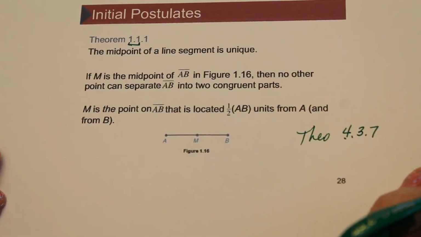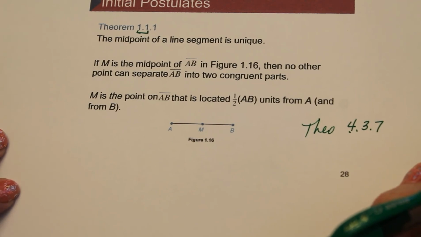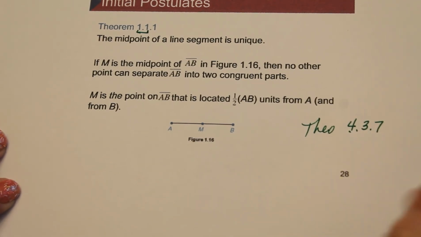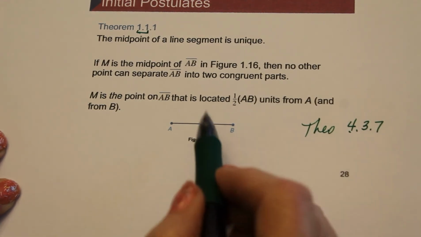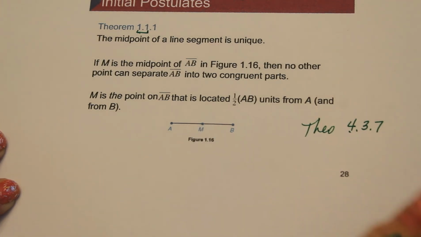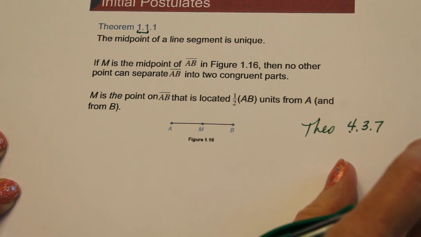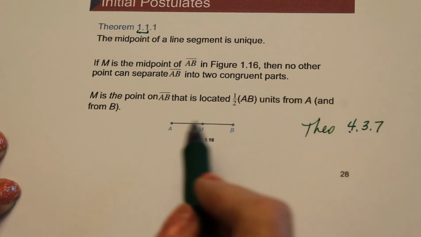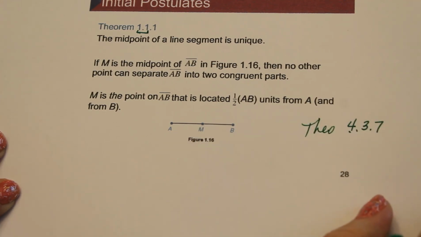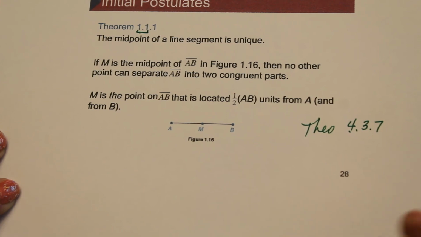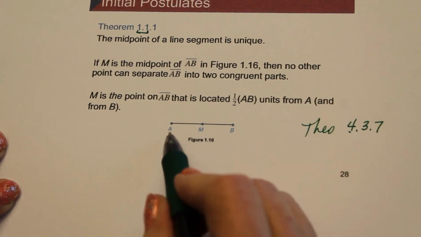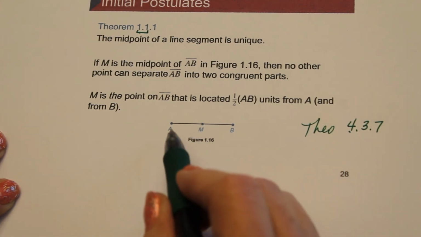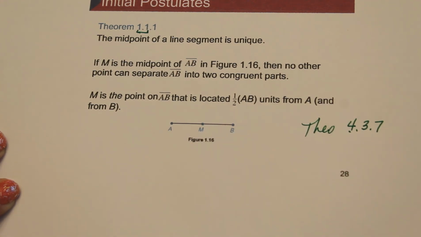And here's our theorem. The midpoint of a line segment is unique. A line segment cannot have 2 different midpoints. You can't have a midpoint here and a midpoint here. It is the point that breaks the segment into 2 congruent parts. And so you would be able to say that the length of AM is 1/2 the length of segment AB. So a midpoint is unique.